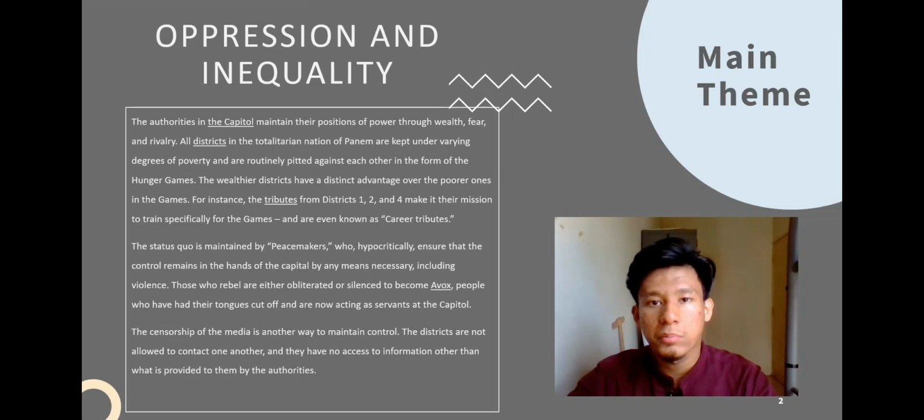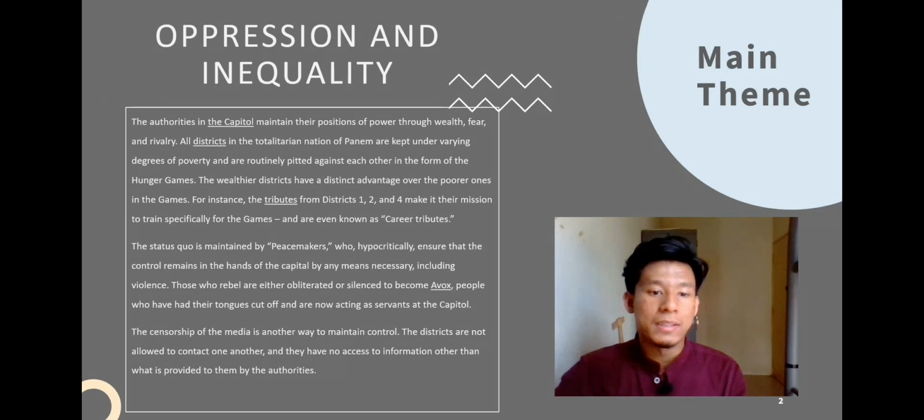The main problem of this oppression and injustice is the status quo. The status quo is maintained by the Peacekeepers, who hypocritically ensure that the control remains in the hands of the Capitol by any means necessary, including violence. Those who rebel are either obliterated or silenced to become Avoxes, people who have their tongues cut off and are now acting as servants at the Capitol.